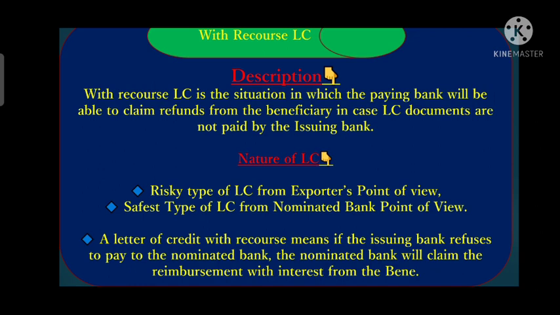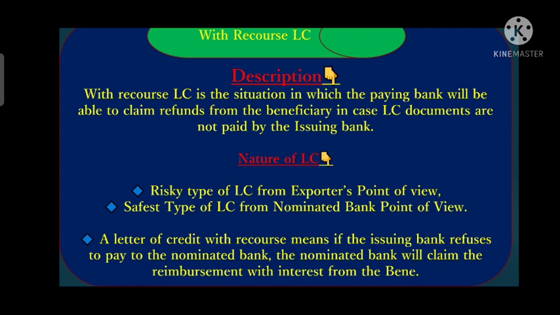So with recourse LC is that LC which gives the right to a nominated bank to get a refund of the amount paid earlier against the purchase of the document, along with the interest portion, if there is a default by the issuing bank on the maturity date.